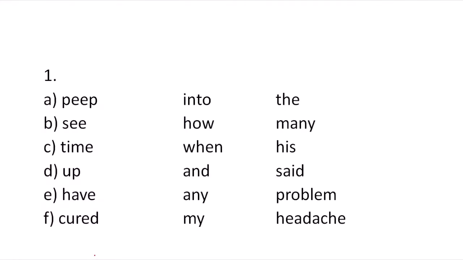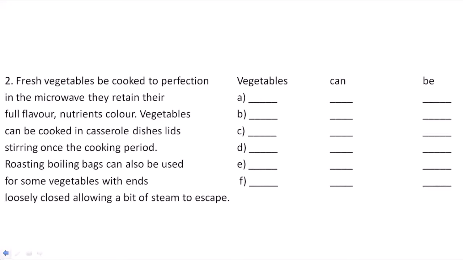Here on the screen I have given the text also so that you can write it down easily and understand. Now, the second passage; the first one has already been solved. Fresh vegetables can be cooked to perfection. The missing word is can. I have already filled in can as the missing word, the before word is vegetables and the after word is be.